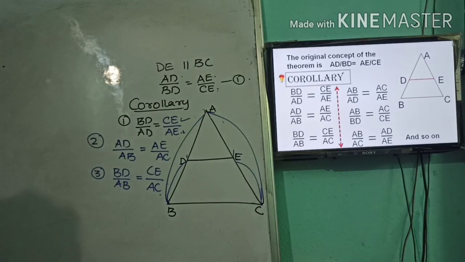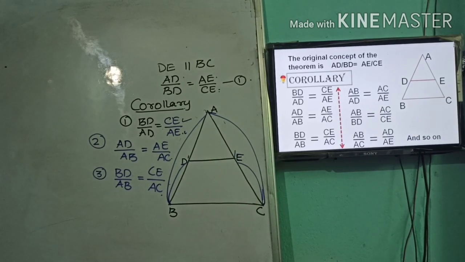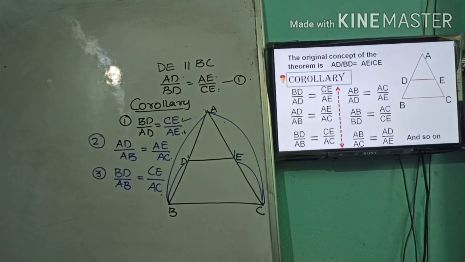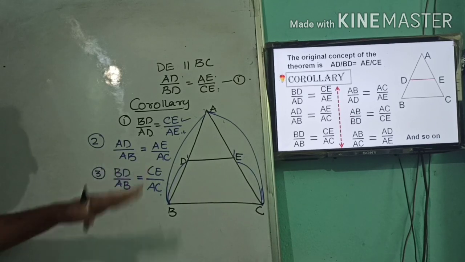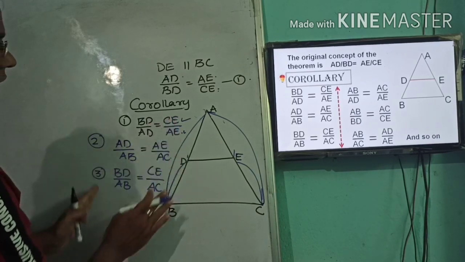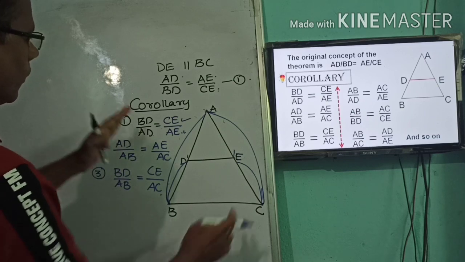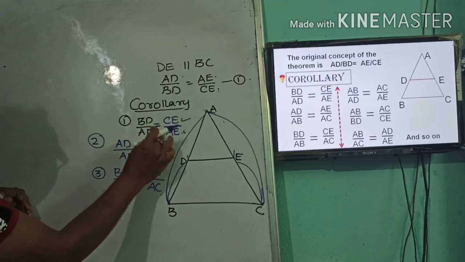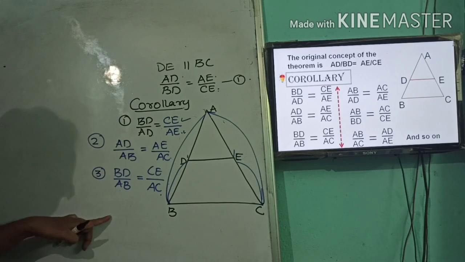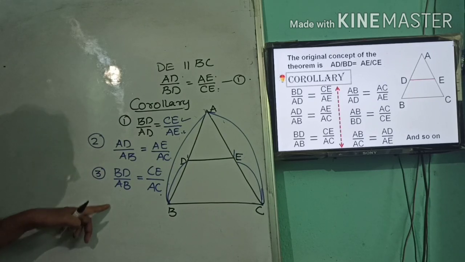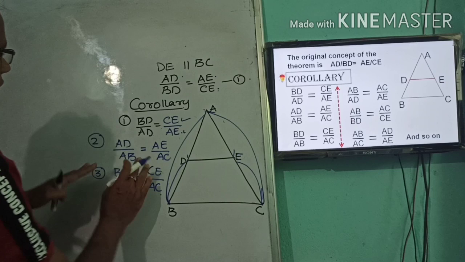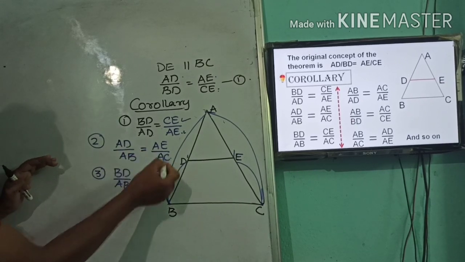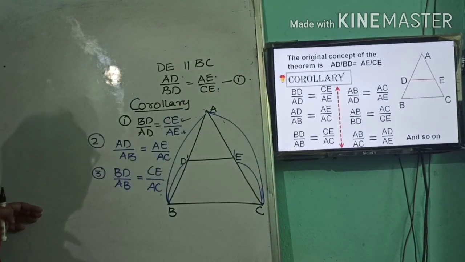Okay? Now, again, this is your part and whole. Again, as we have reversed before, in the same way we can also reverse these two equations to get another corollary.